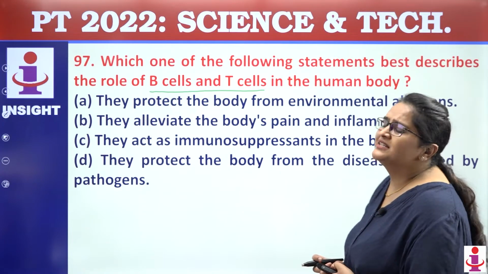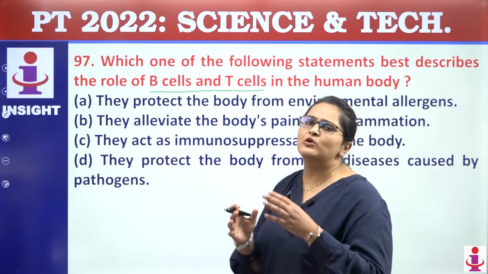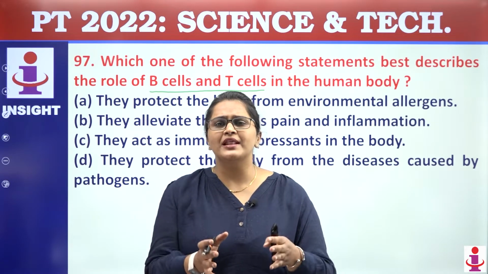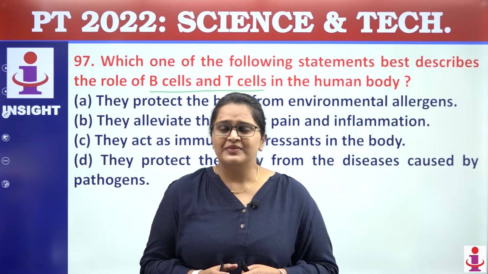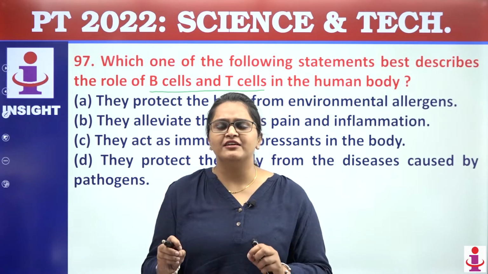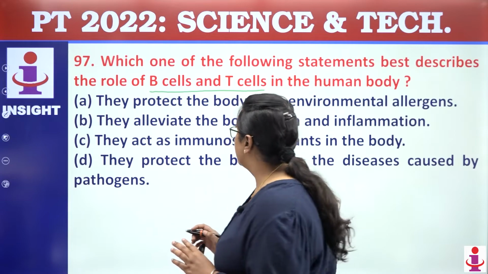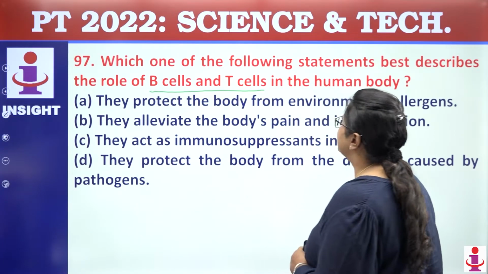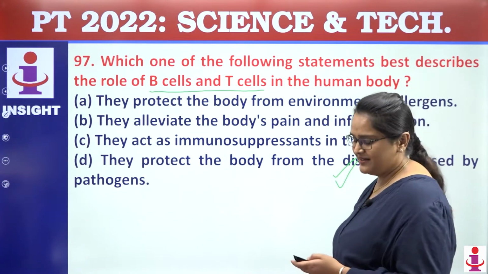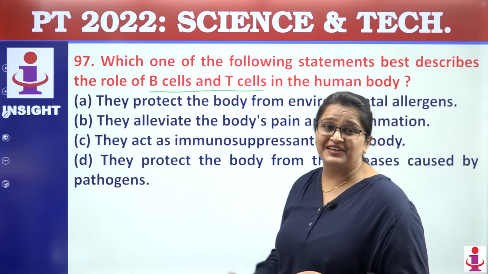They act as the immune system for our body. It provides cell-mediated and humoral immunity to the body. Inside the WBCs they are present, so they help in fighting the pathogens. So let us see which statement will be correct. The answer will be D. A quite easy question again.